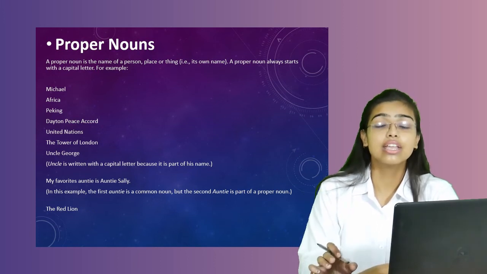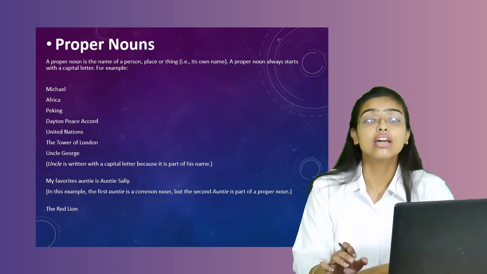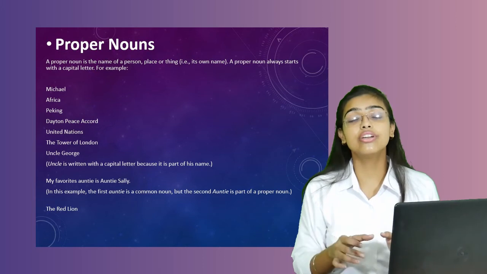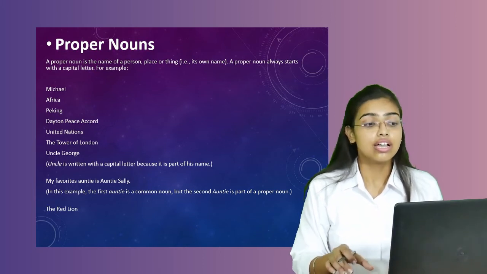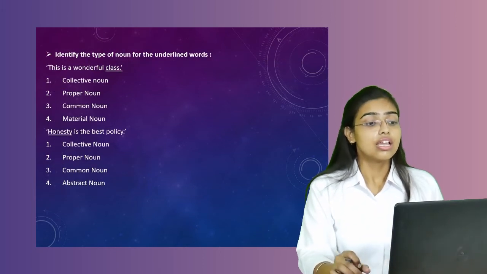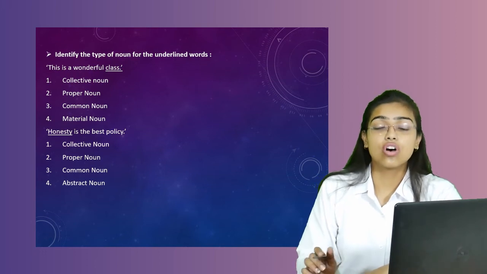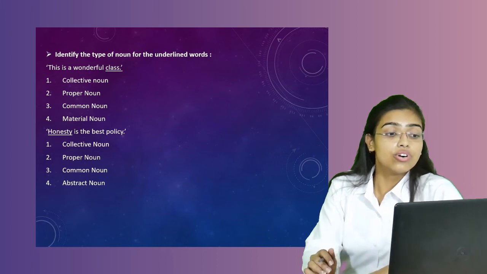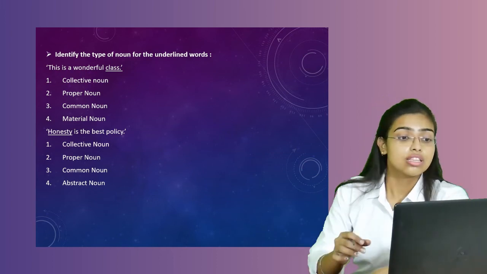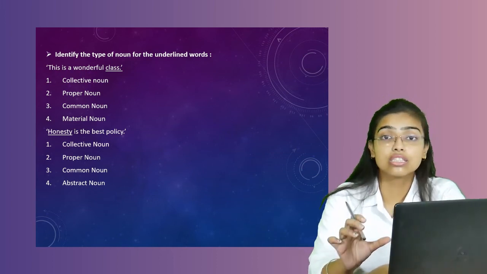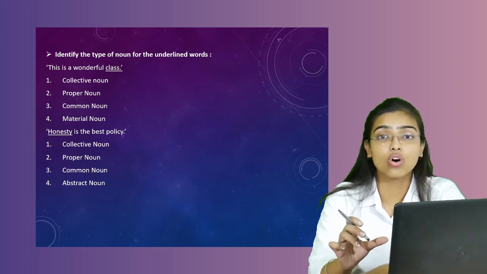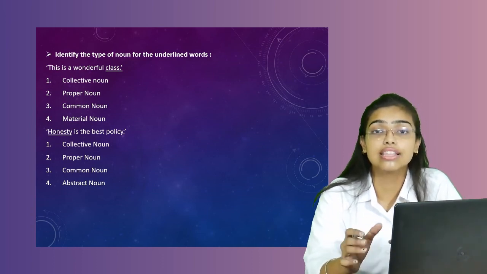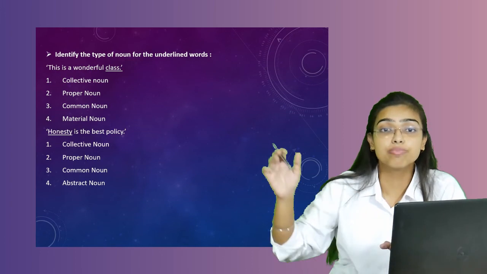The red lion. Here we are specifying the lion. Which lion are we talking about? The red lion. Here it is a proper noun. Here we are getting some exercises with underlined words. We have to recognize which kind of noun they are. The word is a wonderful class. The word class is referring to what? You need to think and answer what the word class means here.